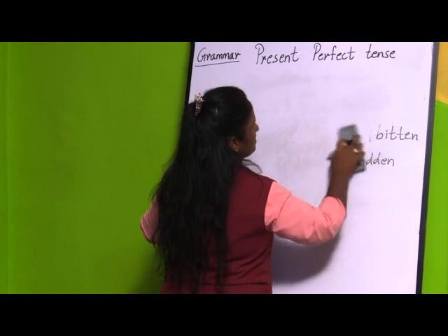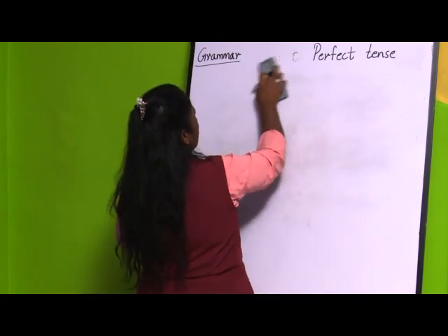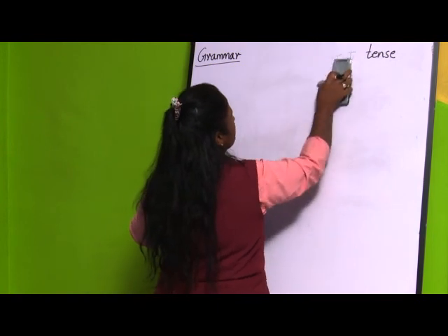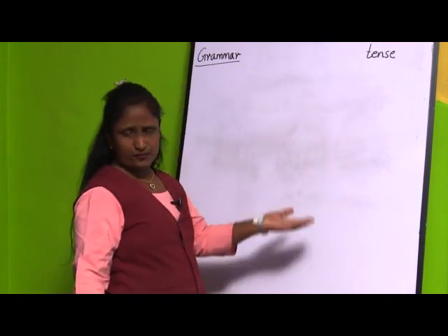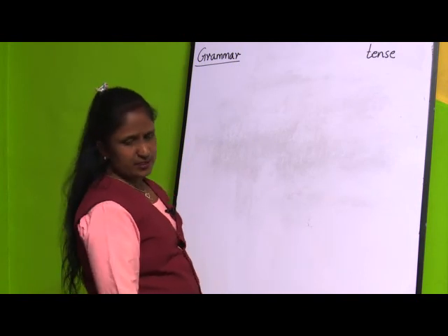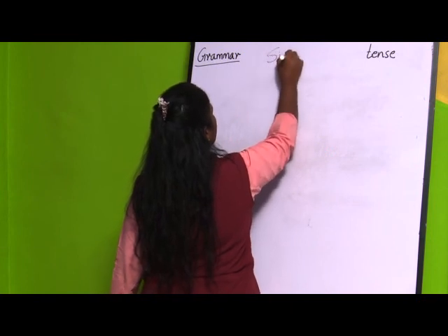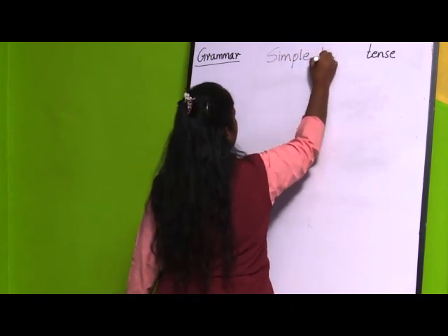What is simple past tense? Now, you know, children, what is past tense? Past tense is the action which has been completed in the past, or which has already been completed. That is called past tense. Now we will see what is simple past tense.